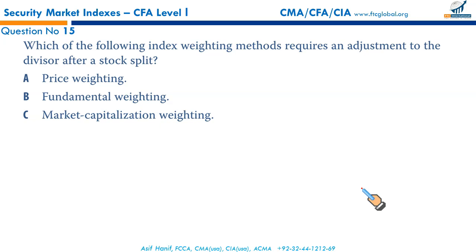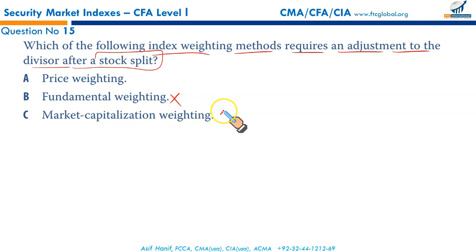That simply wastes your time. Which of the following index weighting methods requires an adjustment to the divisor after a stock split? Fundamental weighting doesn't depend upon the stock price. It depends upon price earning multiples, free cash flows, earnings, dividends. Market capitalization weighting is not affected by a stock split, because market cap stays the same. What does it mean? Why does market cap stay the same?